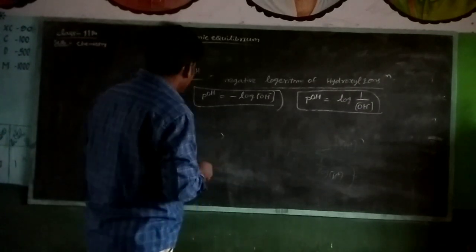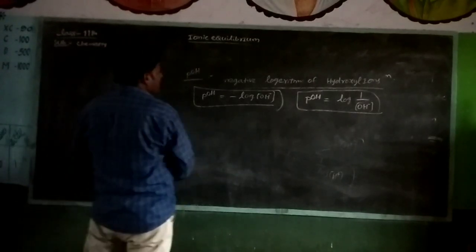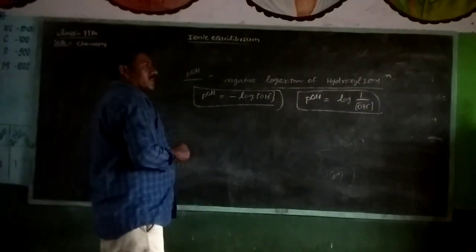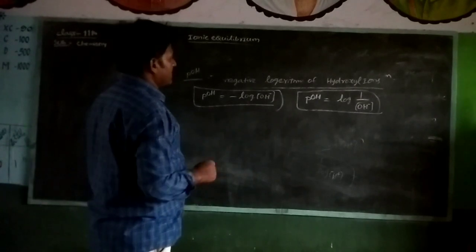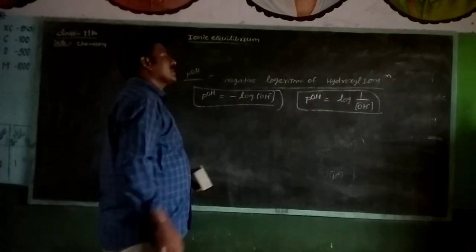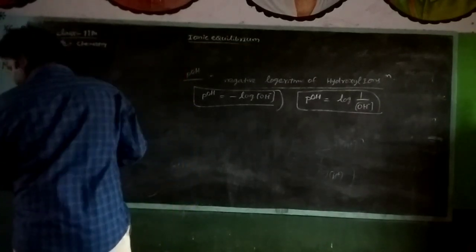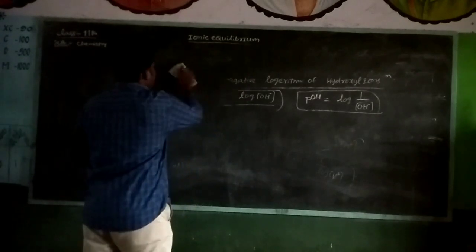In the pH scale, the solutions are classified according to pH. The solutions are classified as three types: one is acidic, another one is basic, another one is neutral solution. You can write the pH scale.